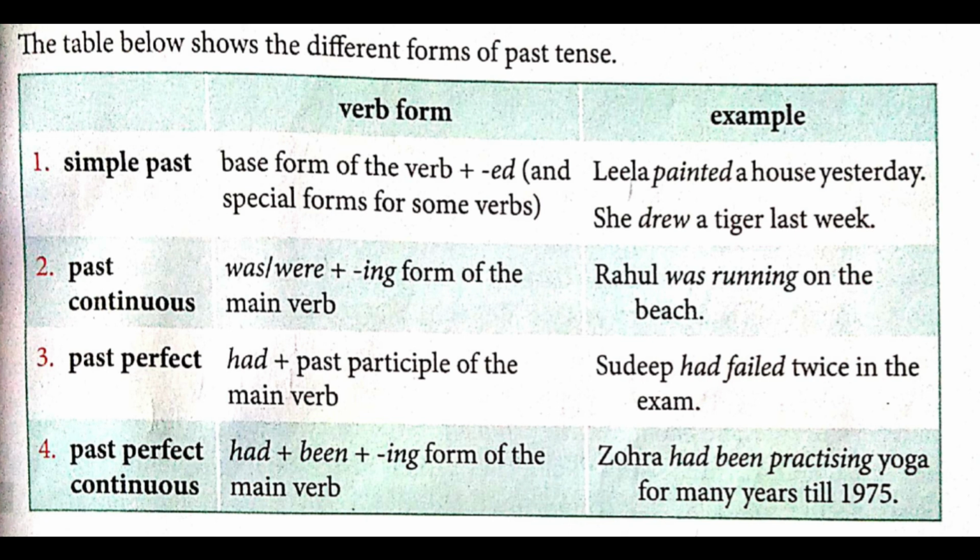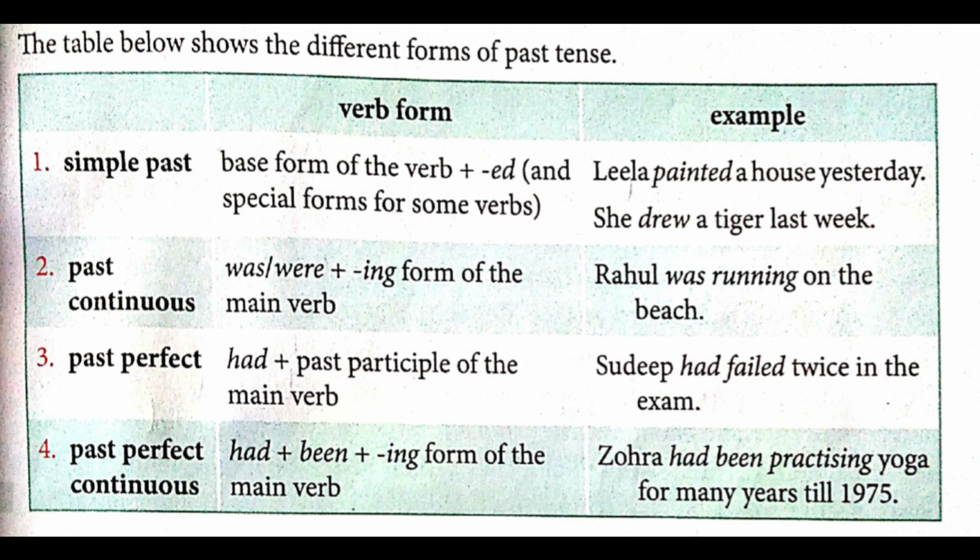First one, simple past: the base form of the verb plus ed, and special forms for some verbs. Given example, first one: Leela painted a house yesterday. So underline painted. Paint will turn into painted. Next one: she drew a tiger last week. So draw will turn into drew because it is past tense. So underline drew.